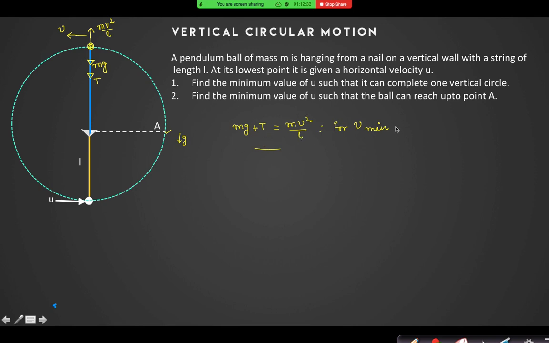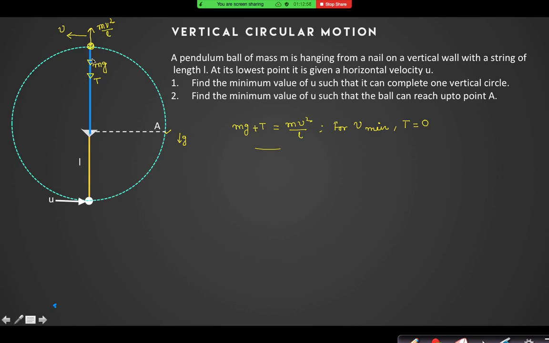Remember this, that if the particle has reached this point, definitely the tension is not negative. The tension may be 0 or positive. So if v is minimum, in that case I will take tension to be 0.